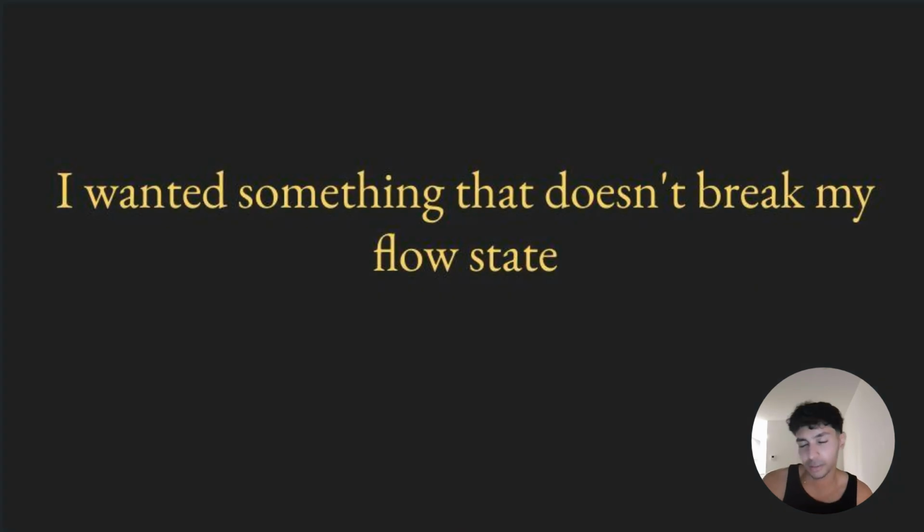The third pain point I had was that I wanted something that doesn't break my flow state, my creative flow, right? And this is not one thing. It's the whole experience itself, right? The sum has to be greater than its parts, right? I want all the tools at my disposal. I don't want to waste time with data entry and file structuring. I don't want to think in folders. I want to think in connections.